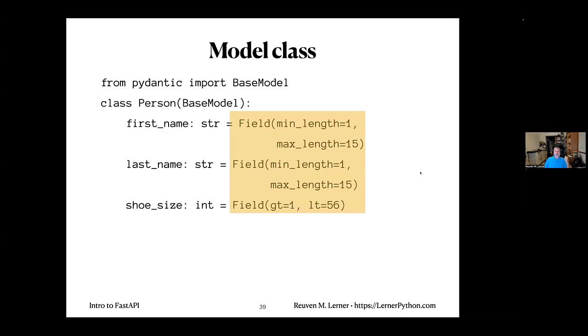Same thing for last name. You want to have a one letter last name or first name, that's okay. But you want to have one that's longer than 15 letters, we're not going to allow you on our system. I apologize to people with very long last names. And shoe size, we can say it has to be greater than 1 and less than 56. And these type hints will force the conversion and they'll do some type checking.